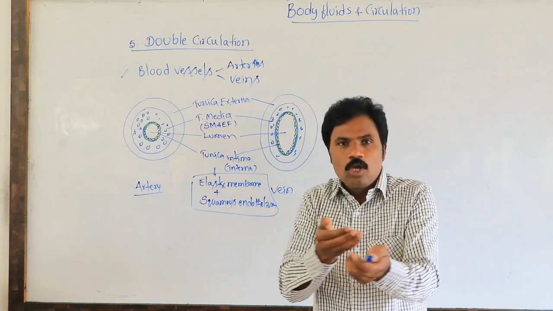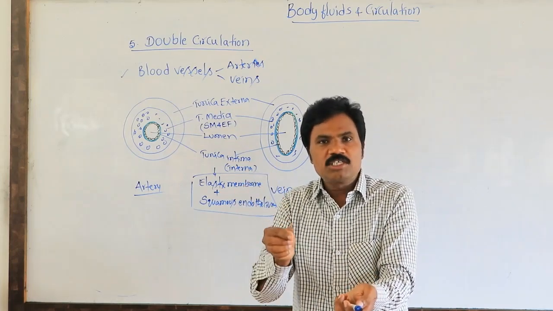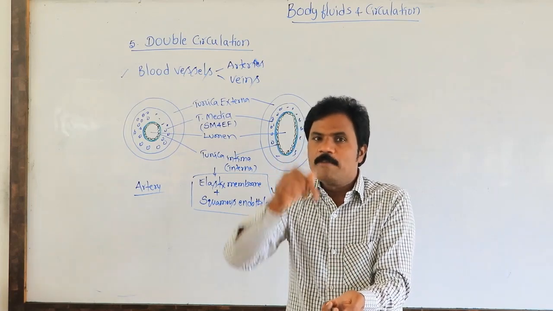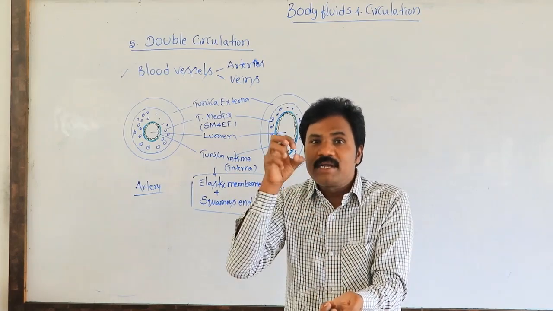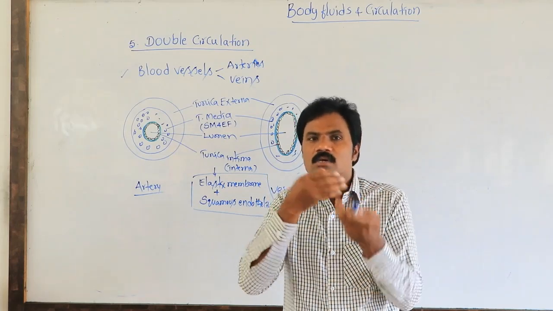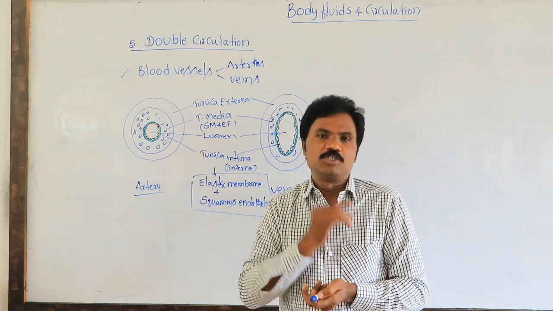Veins are present in superficial body parts. Normally when we take an injection, it is given towards the veins, not the arteries. Arteries are present in deeper layers. They only pump and send blood from the heart to each and every body part, towards the tissues.